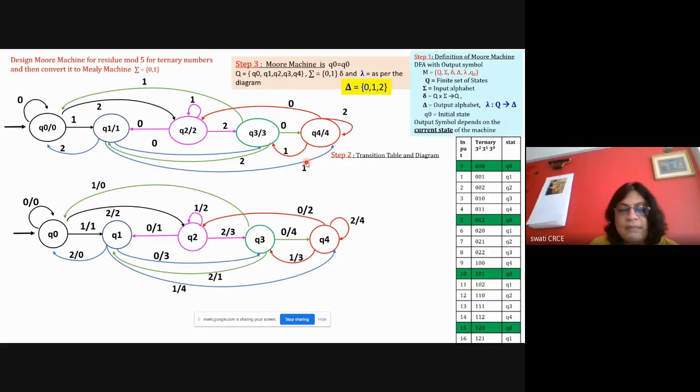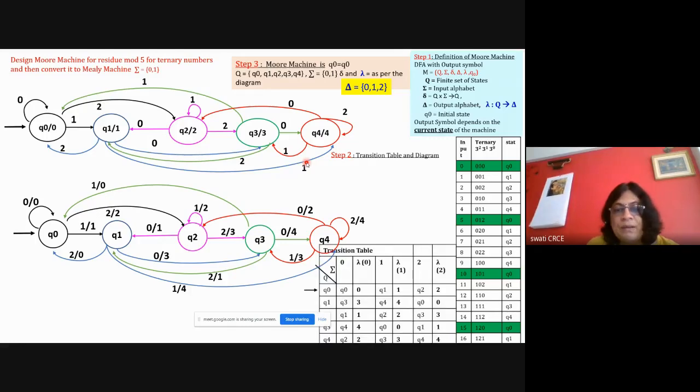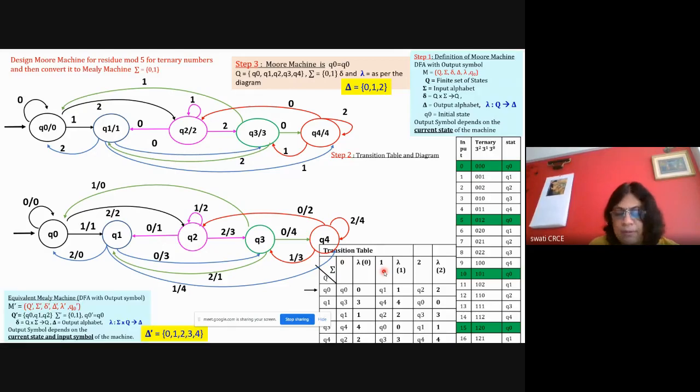Once the diagram is complete, create the table. This was the Mealy machine's table. For the Moore machine's table, there was no space, so I have not drawn it here, but I have taught you how to draw it. So in this Mealy machine's table, how to draw it? Write down all the states Q0 to Q4 here. In this table it is not possible to do any kind of animation, so I have written down everything together.